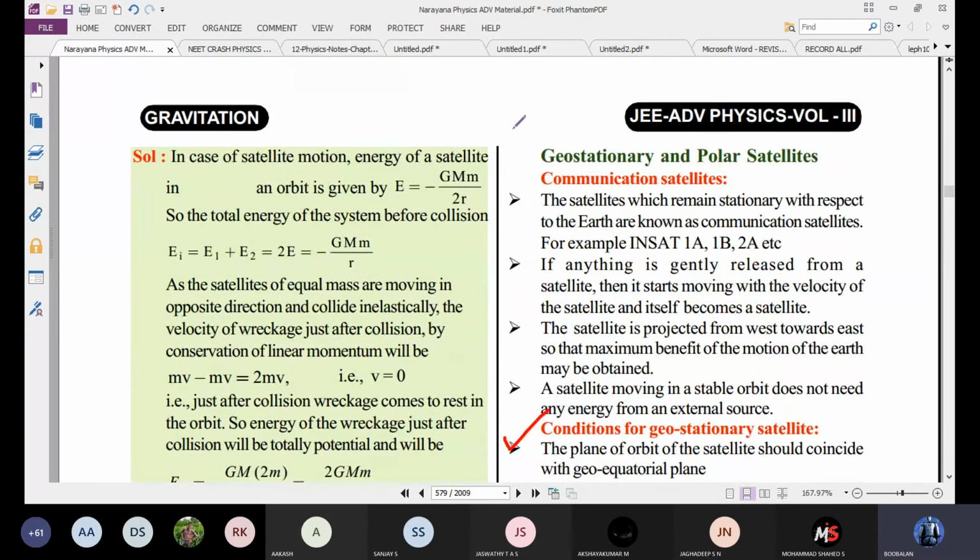So next one, communication satellite. For communication purpose, we are using INSAT 1, INSAT 1A, 1B. So many are there. Kindly refer to this on the website, to gain more knowledge about communication satellites.